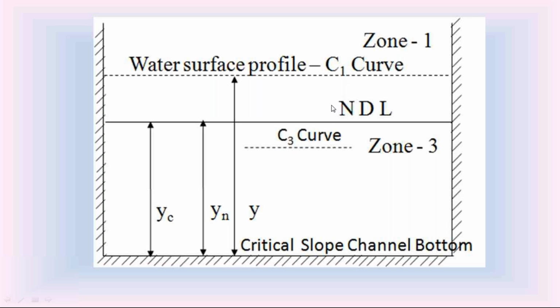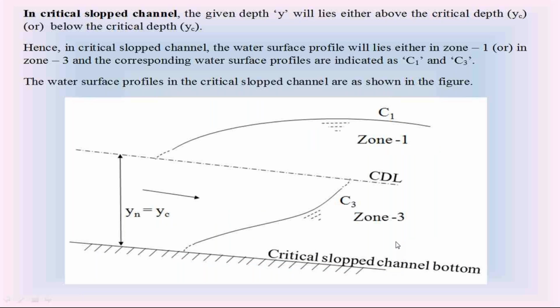What is the nature of C1 and C3 curves in the critical slope channel? Check that nature. This is that nature. In the critical slope channel, the C1 curve is a rising water surface profile. The C3 water surface profile is also a rising water surface profile. So both C1 and C3 are rising water surface profiles. These two are called the backwater curves.